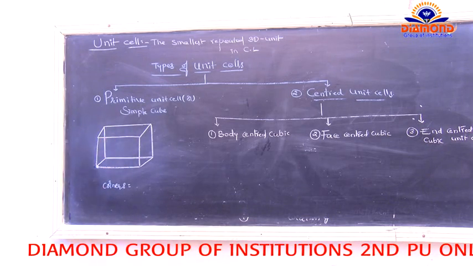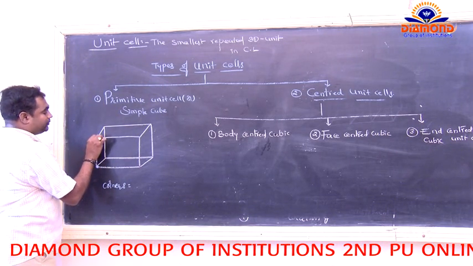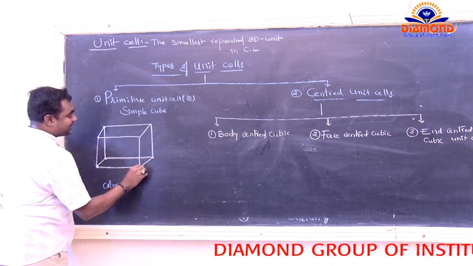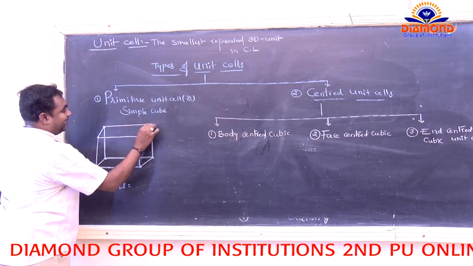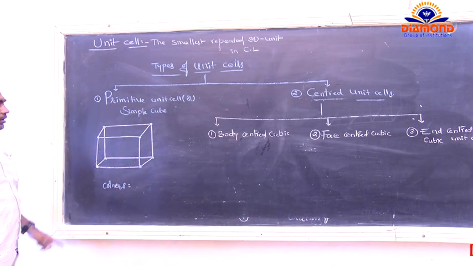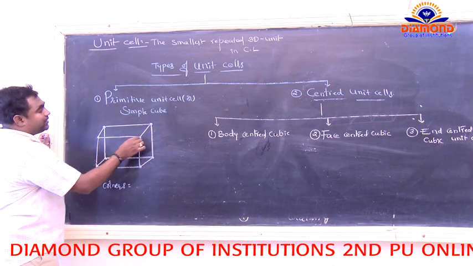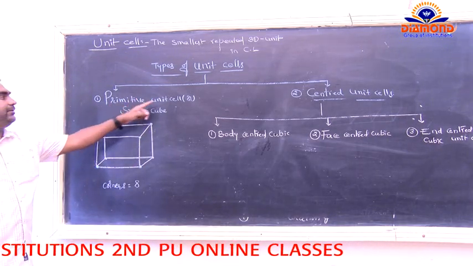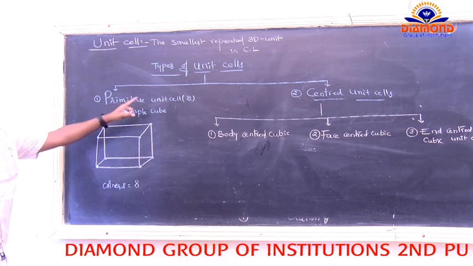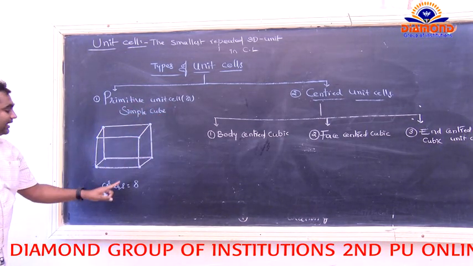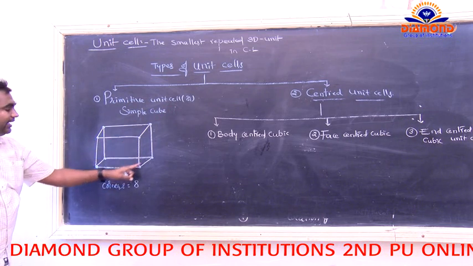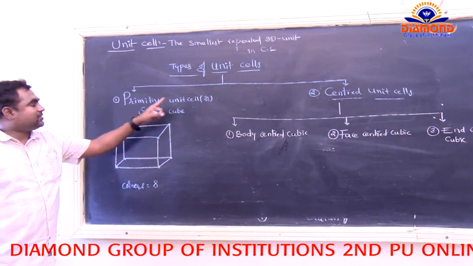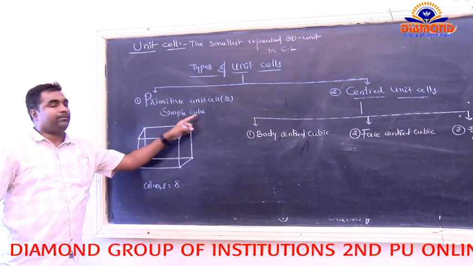A total of 8 corners: 1, 2, 3, 4, 5, 6, 7, and 8. In these 8 corners we have a lattice point, so that unit cell is called a primitive unit cell. If the unit cell contains lattice points only at the corners, that unit cell is known as a primitive unit cell or a simple cube.